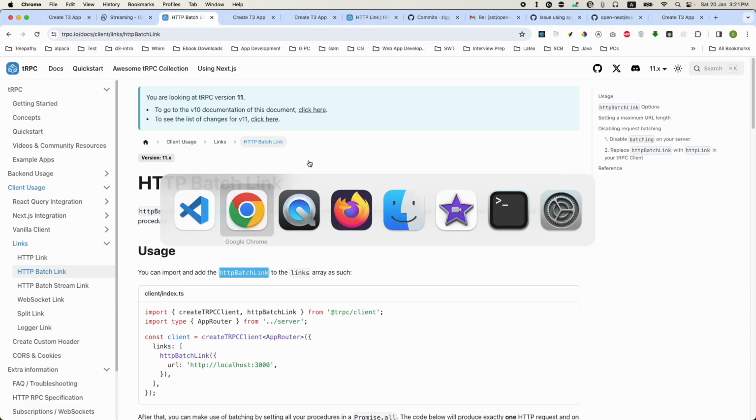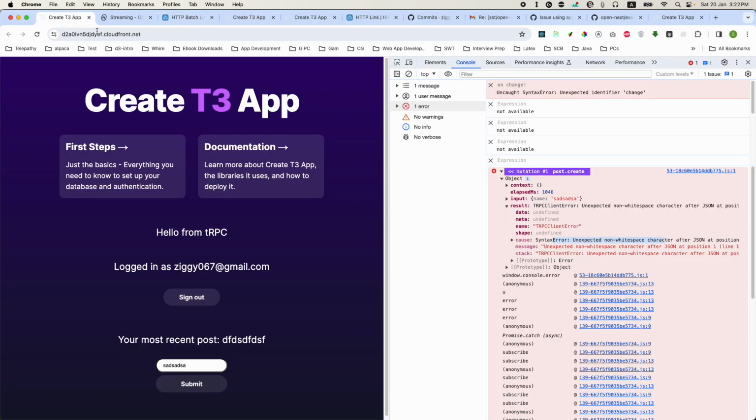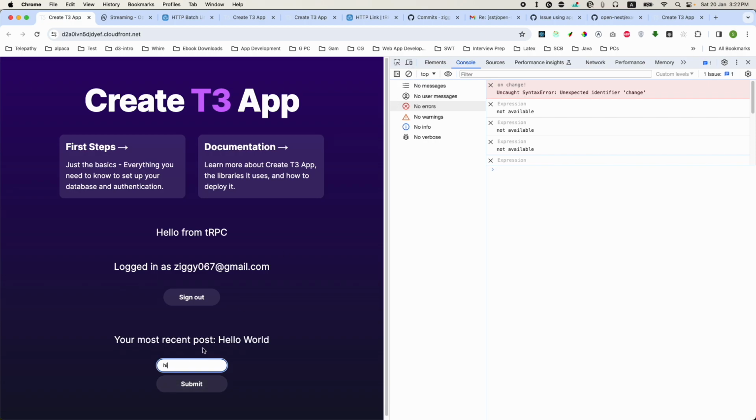Okay, so now this is deployed. We can go back to our app. If I clear the console log, and put hi here and submit, we no longer see this error message, and it's actually getting updated. You can see that the mutation is working. Let's put hello. Okay, so you can see that the error is now fixed.